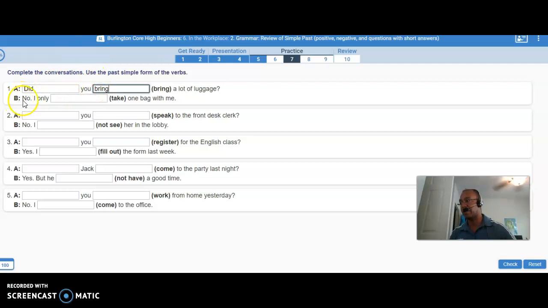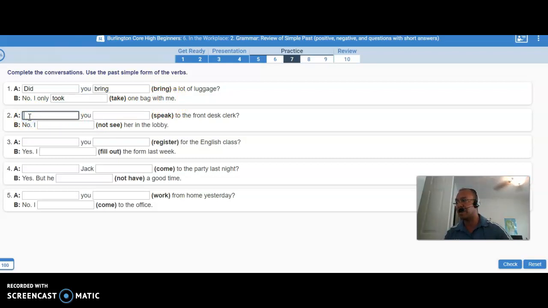The person B says, no, I only, the verb is take, one bag with me. What would be the past tense of take? Remember, this is an irregular verb. To take. Past tense will be took. Took. I only took one bag with me. Next one.